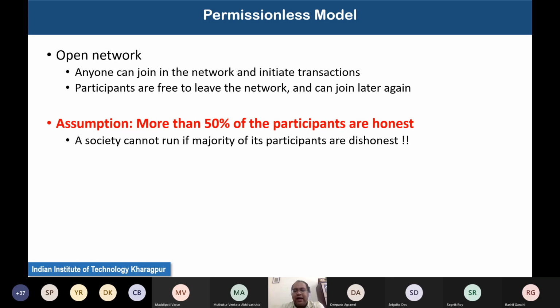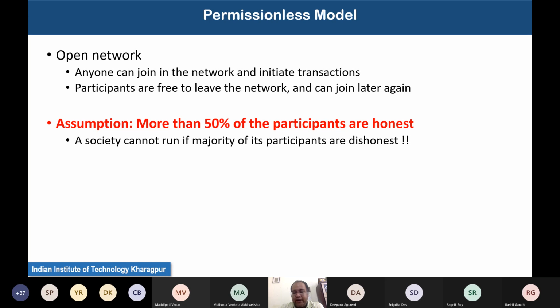In general, people assume that if you can build a sufficiently large network by including sufficient diversity from the society or from the environment, then you will be able to ensure this. Because with a large network, or a large number of participants, it is difficult for dishonest participants to have more than 50% control over the environment.